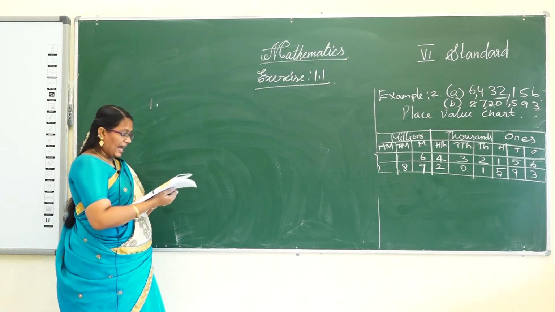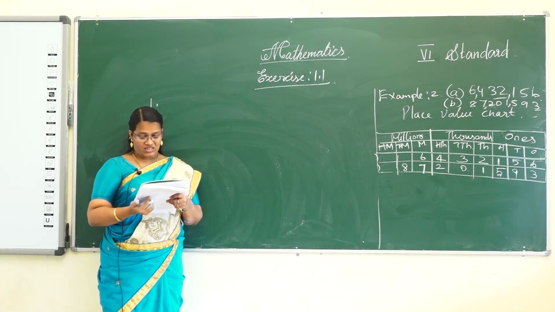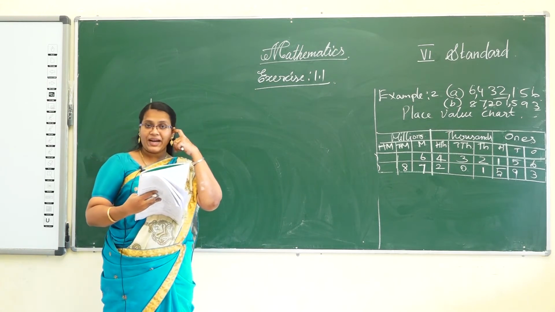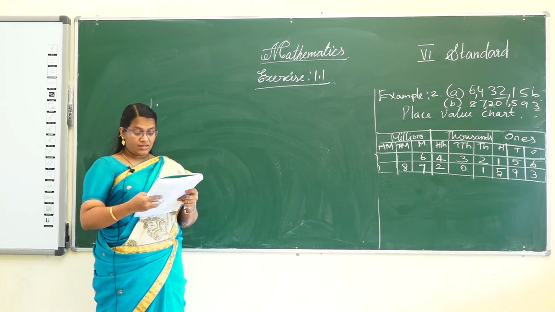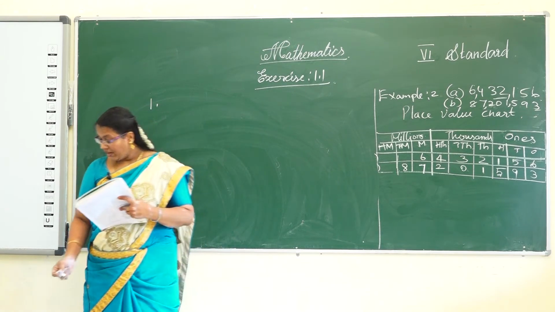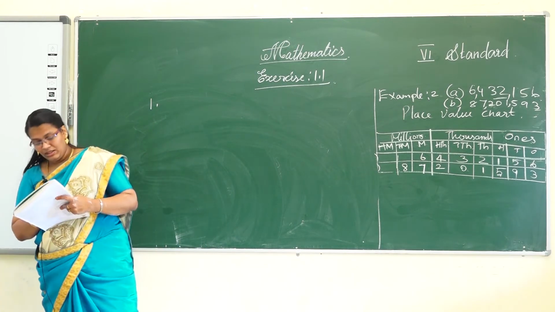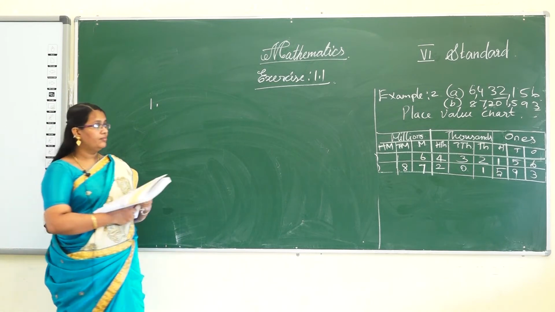First one, write the following numbers in words. Already you know how to write in words. B is a difficult one. So A and C are homework. I will write the homework at the end of the class.